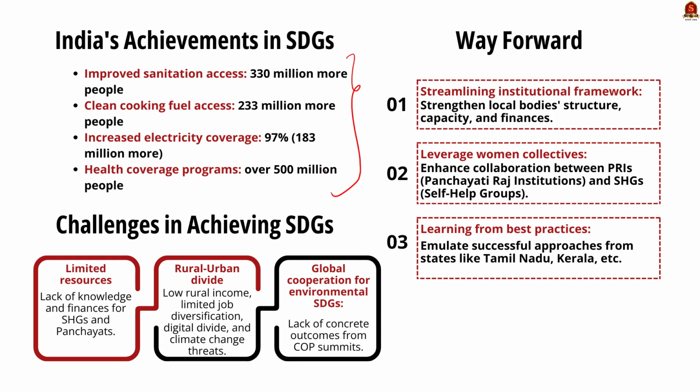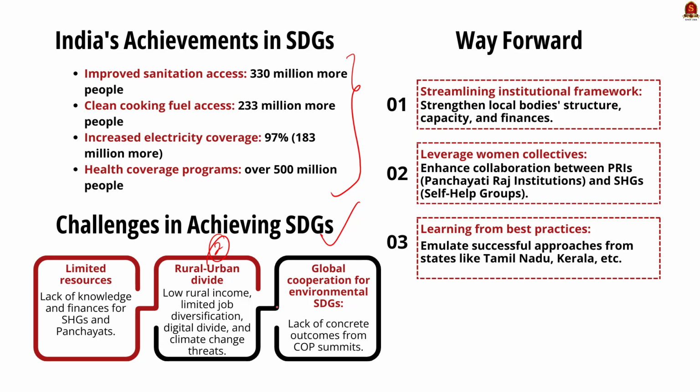Moving on to the second part of the answer, here you have to write about the challenges in achieving SDGs. See, firstly, the challenge of limited resources. When it comes to localization of SDG goals, Panchayats are at the forefront of implementing SDGs. They face various challenges like lack of knowledge, lack of financial resources, lack of infrastructure, etc. Secondly, there is a huge mismatch between the infrastructure of rural India and urban India. Issues like low income of rural regions, lack of diversification of jobs, increasing digital divide, and increasing risk of climate change are posing a threat to achieving SDGs.